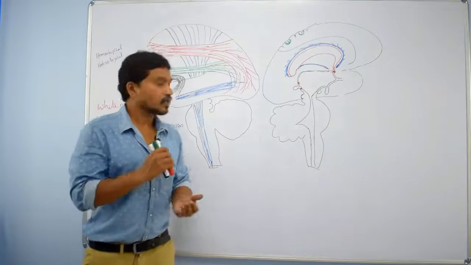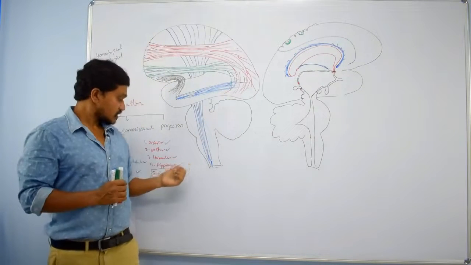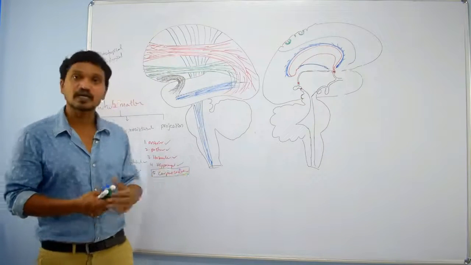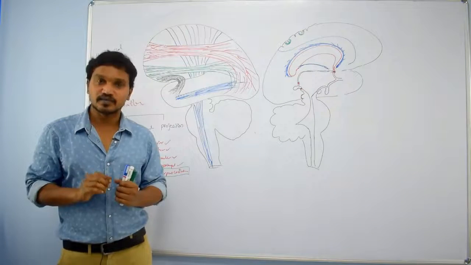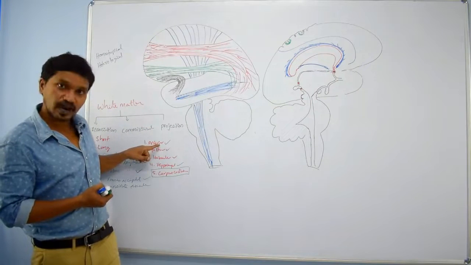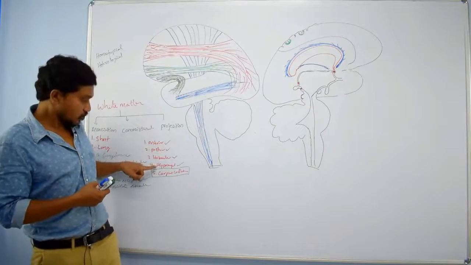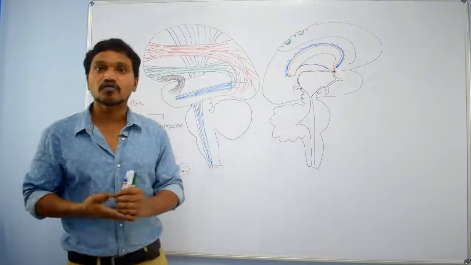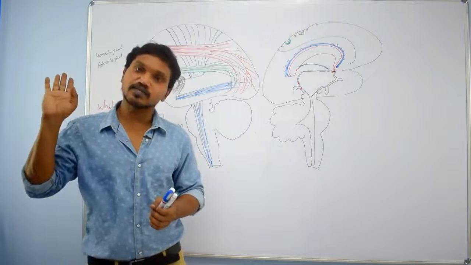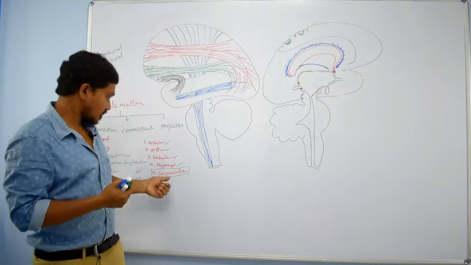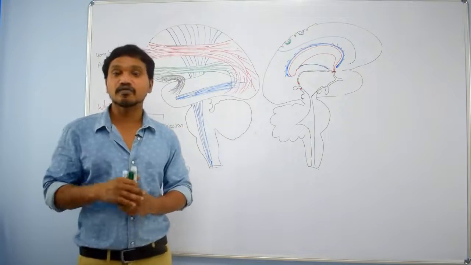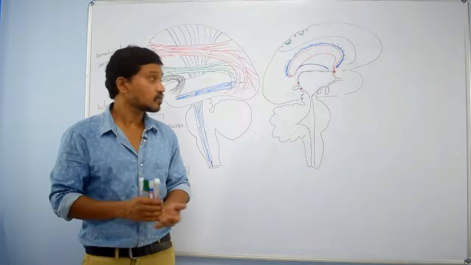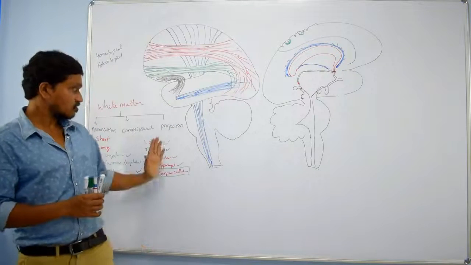Clear? Then when we discuss commissural fibers also, the corpus callosum connects the neocortex, but some of the anterior commissural fibers and hippocampal commissures connect the phylogenetically old cortex, that means allocortex, but the corpus callosum connects phylogenetically new cortex, that is the neocortex. Clear? So that is about different types of projection fibers.